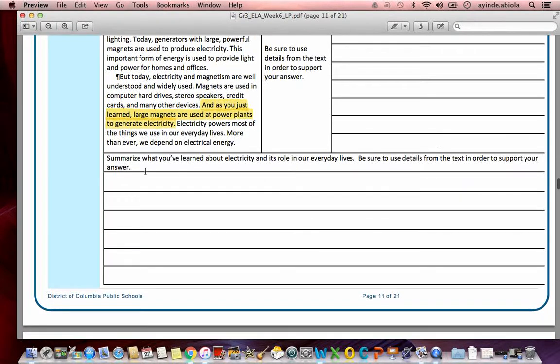Last question. Summarize what you've learned about electricity and its role in our everyday lives. Be sure to use details from the text in order to support your answer. Here they just want you to talk about what you learned about electricity and how we use it in our day-to-day lives. It would be great if we can get 3 to 5 sentences here. Again, I'll give you about 10 seconds to do this, and then we'll end our lesson for today.